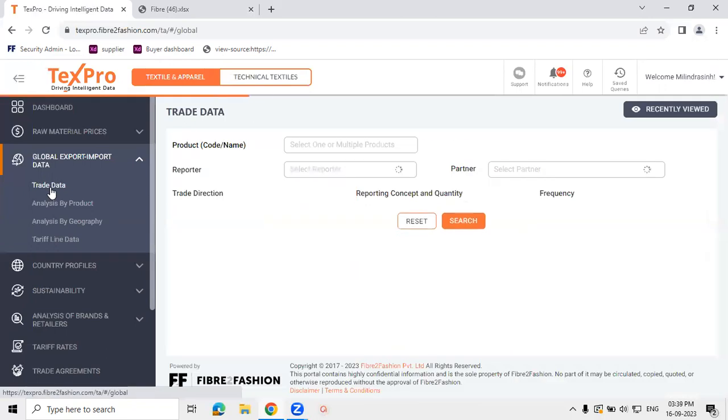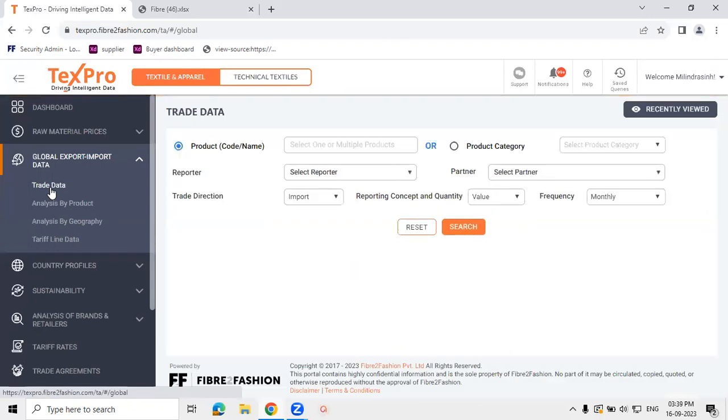Let's look into the trade data first, and then we'll proceed to the analysis part. Normally, this module is used to understand how the supply chains are evolving, what the trend is in terms of supply chain, where the markets are with volume or value growth as far as trade is concerned, and what the average unit rates are at which the products are being exported or imported from a particular market. One can also do a category level analysis to understand which are the right product categories and segments to focus on.